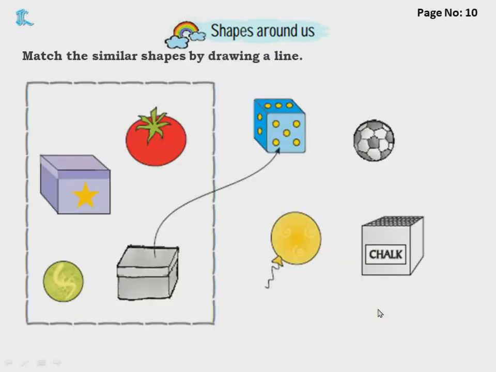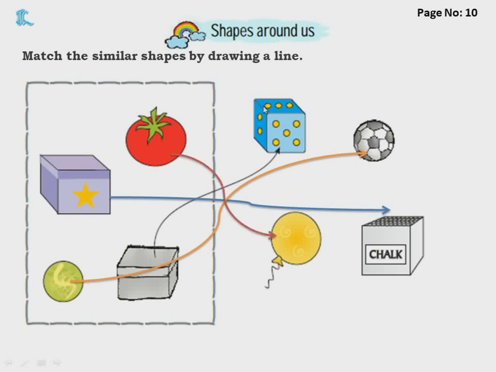Match the similar shapes by drawing a line. Similar shapes should be matched by drawing a line. For example, this dice is matched with this box. So now you can see some box here. It's looking at similar shape. We have matched it. Similarly, the next one, this chalk box is similar to this gift box. So we matched from here to here. Next one, the ball. This ball and this ball are having similar shape. So we have matched it. And tomato and this balloon are having similar shape. So we matched that one.